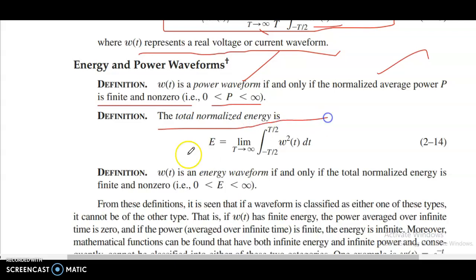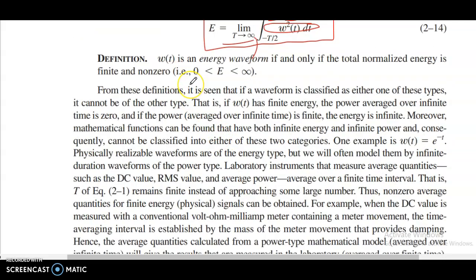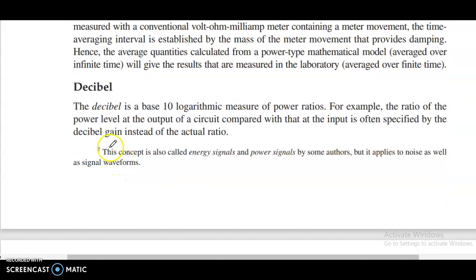Total normalized energy is E equal to the limit as T tends to infinity of the integral from minus T by 2 to T by 2 of w square t dt. w(t) is an energy waveform if and only if the total normalized energy is finite and non-zero, that is 0 is less than E and E is less than infinity.